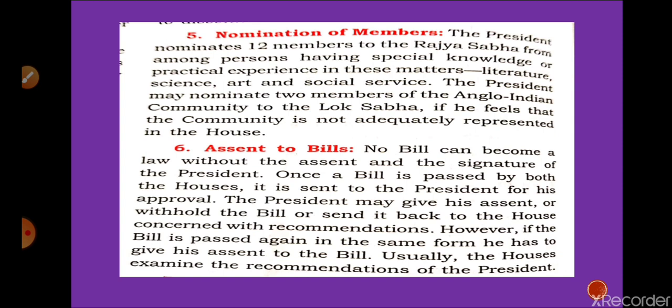So next we are going to discuss point number 6, assent to bill. While any bill or any proposal is kept in the house, the procedure I have already discussed in chapter number 1.